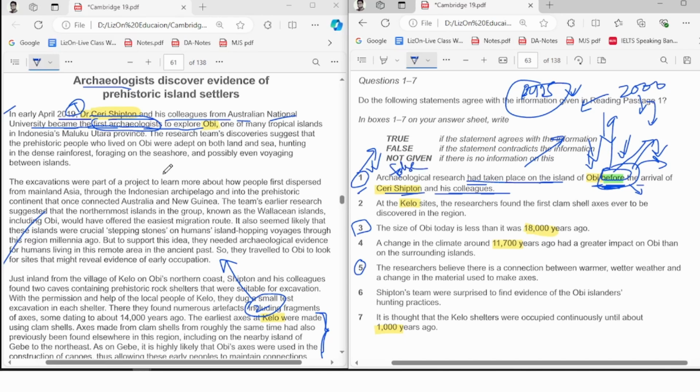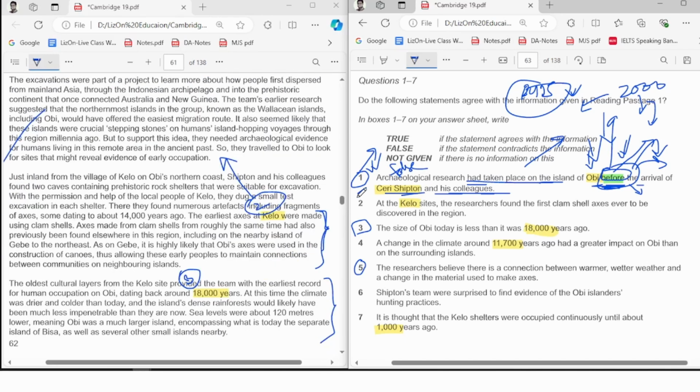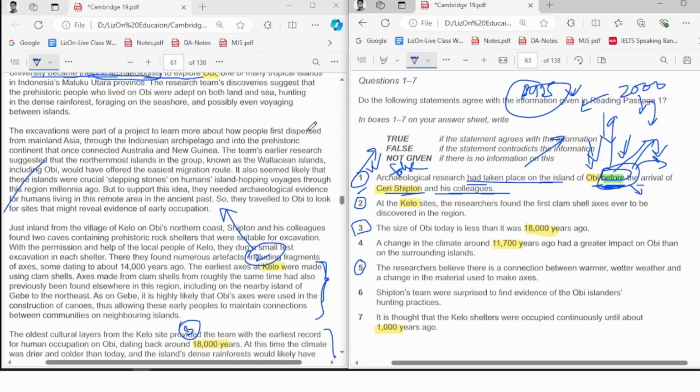See, as I told you, you don't need to read everything. For answering number 2, you don't really need to read this part of the passage because there is no information there. Maybe you'll try to read from this position because of the name, right? Read the question. At the Y sites, the researchers found the first clamshell axes ever to be discovered. See, ever to be discovered. First clamshell means the first ever. There was no clamshell before that. The first clamshell axes ever to be discovered in the region.